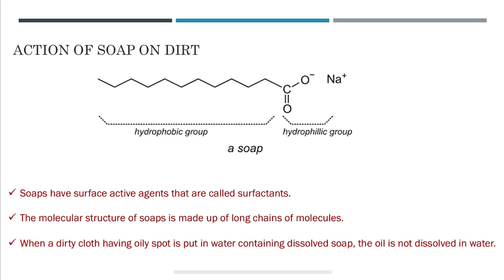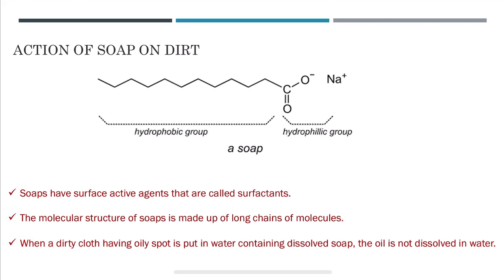When a dirty cloth having an oily spot is put in water containing dissolved soap, the oil does not dissolve in water. The soap molecules are sodium and potassium salts of long chain carboxylic acids. The acid end of soap is hydrophilic, that is water loving, and gets dissolved in water, and the carbon chain dissolves in oil.